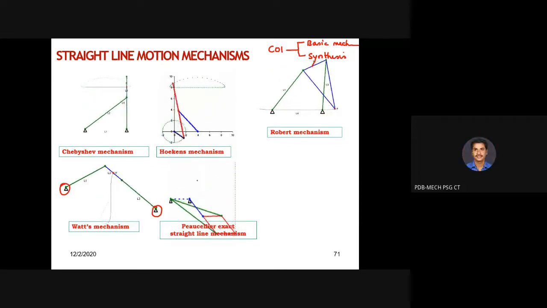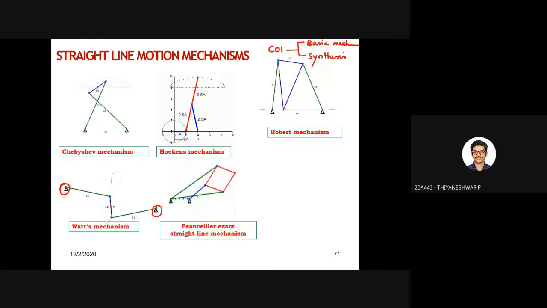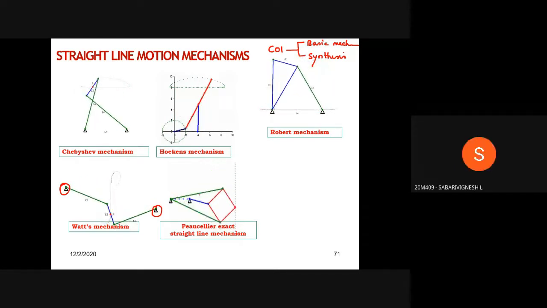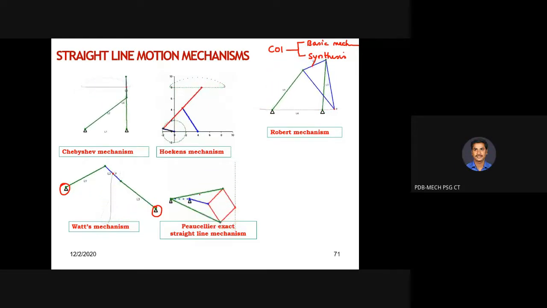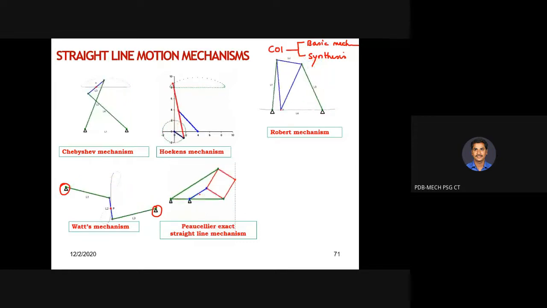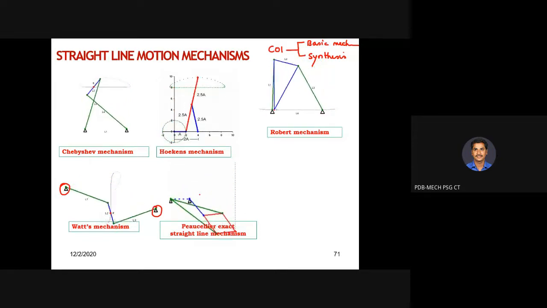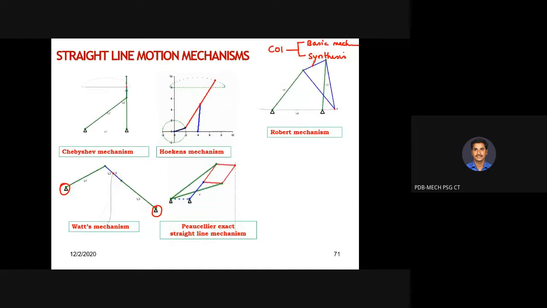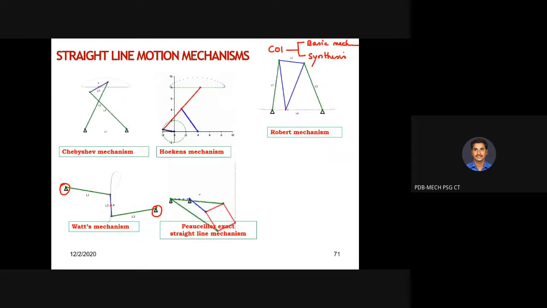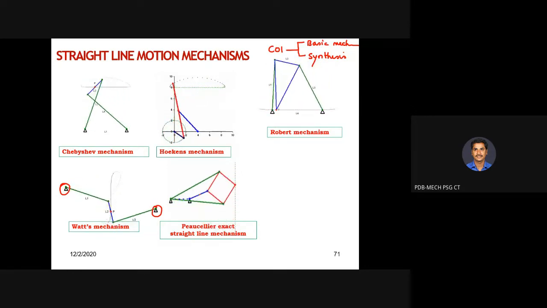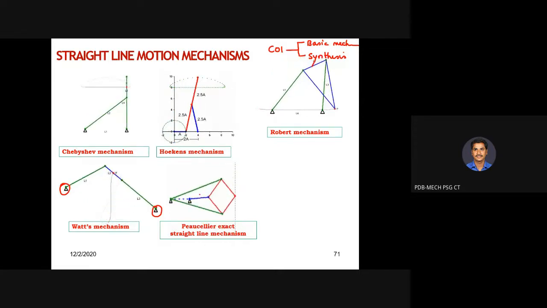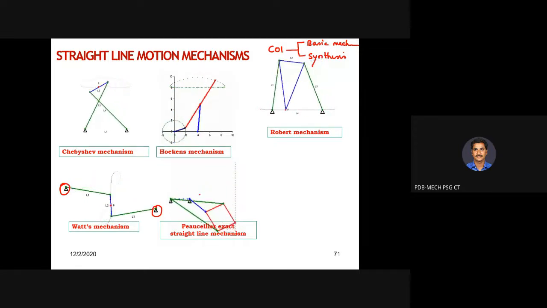Exactly correct. Quaternary link, because in a quaternary link, all points should not move relative to each other. Those 4 in red color should not move relative to each other; that is a quaternary link. But here, each and every red color line is a binary link because they are moving relative to each other.